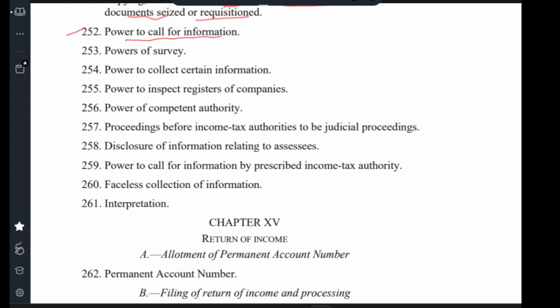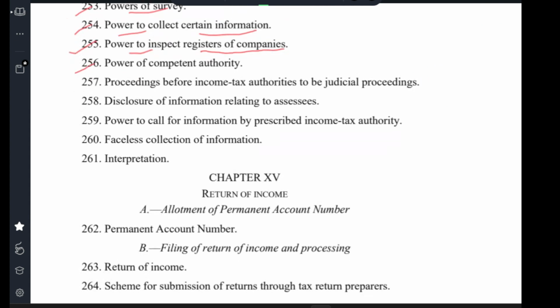Clause 252 Power to call for information. Clause 253 Power of survey. Clause 254 Power to collect certain information. Clause 255 Power to inspect registry of companies. Clause 256 Power to confer competent authority.